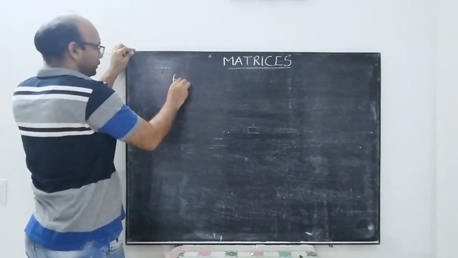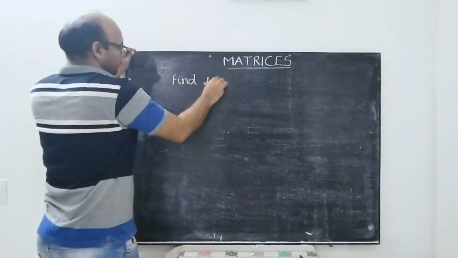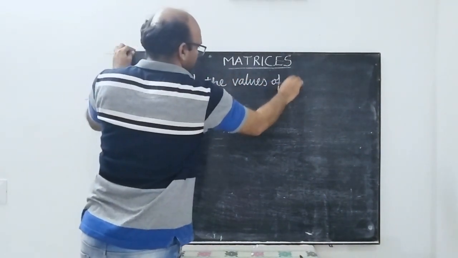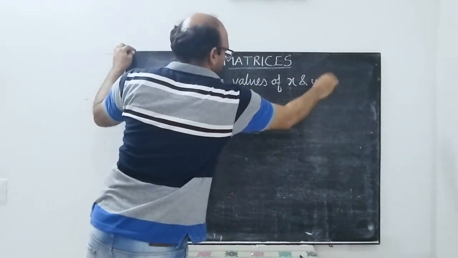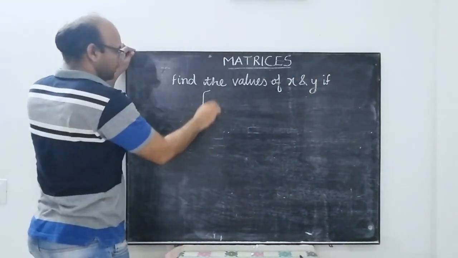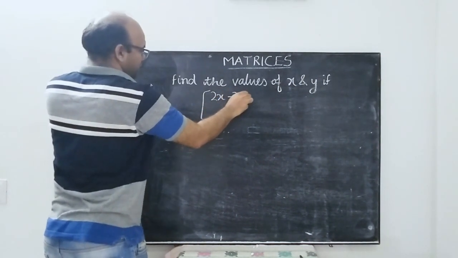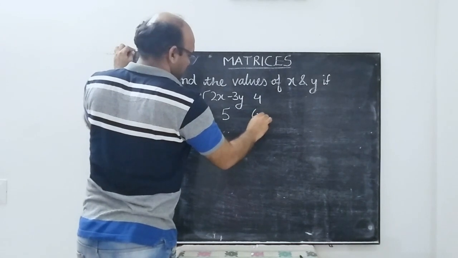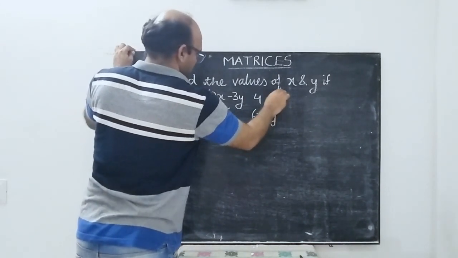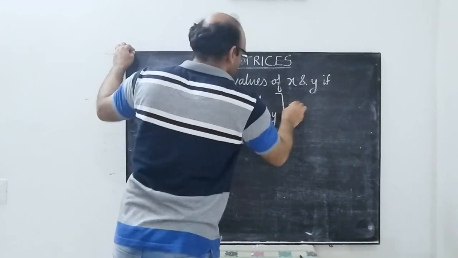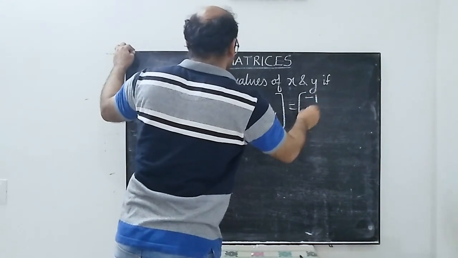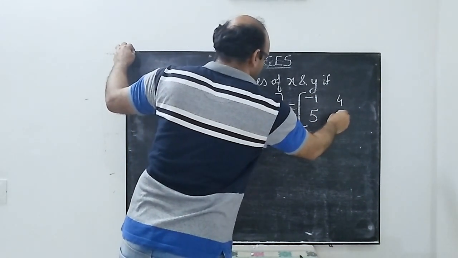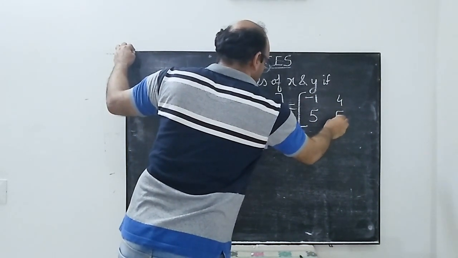Find the values of x and y if 2x minus 3y, 4, 5, 6x minus y is equal to minus 1, 4, 5 and 5.